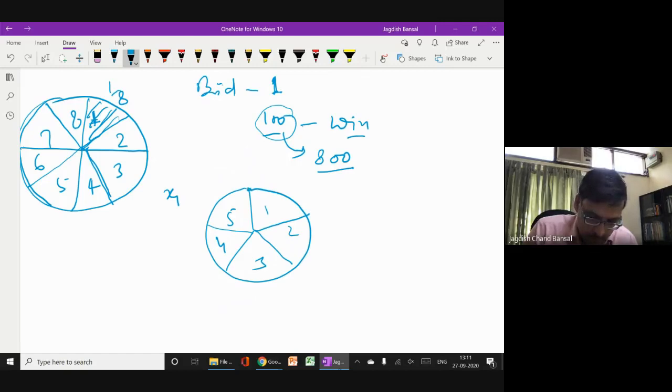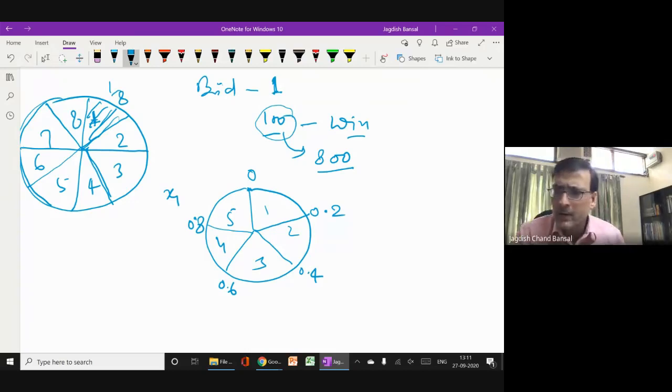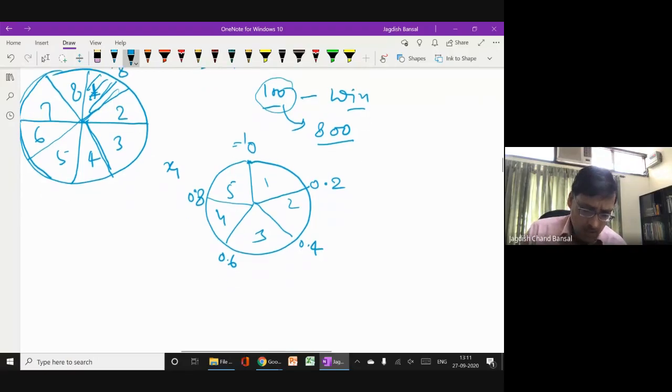Then what happens is that this is your 0, and then this will be your 0.2. This will be your 0.4, 0.6, 0.8, and this is your 1. You may call it 1 or 0, whatever it is, equal to 1 also. So what happens?